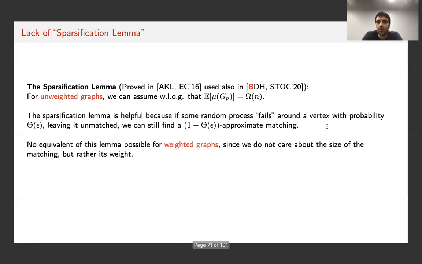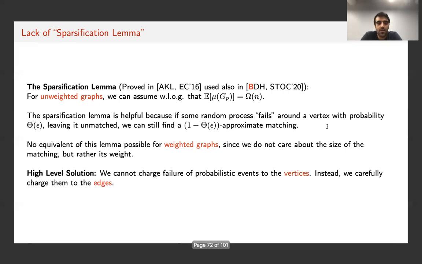On the other hand, however, for weighted graphs, we are not really concerned about the size of the matching, but rather its weight. So this lemma doesn't really make sense for weighted graphs. We can still guarantee that the size of the matching is large, but the benchmark is the weight of the matching. That's what we are comparing our matching against. And so this lemma does not exist for weighted graphs.